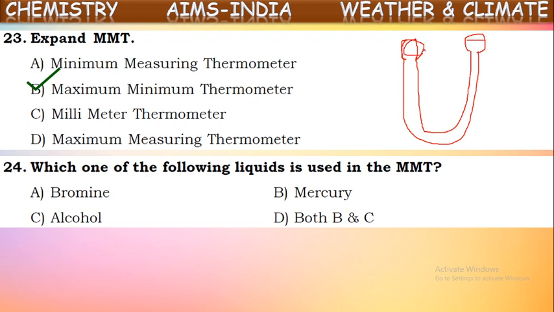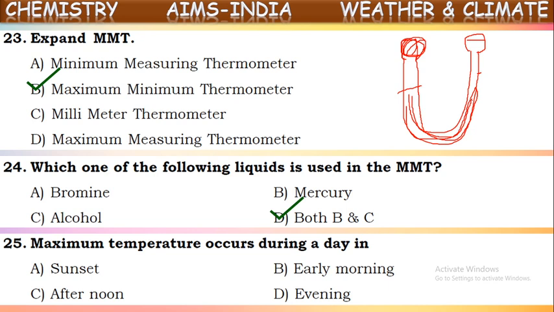Now this bulb is filled with alcohol, and here also some alcohol will be there. And at the bottom, mercury is filled. So here alcohol and here mercury. In that way, two liquids are present in this thermometer, which is called maximum minimum thermometer. They are alcohol and mercury, two liquids. Okay, both mercury and alcohol.